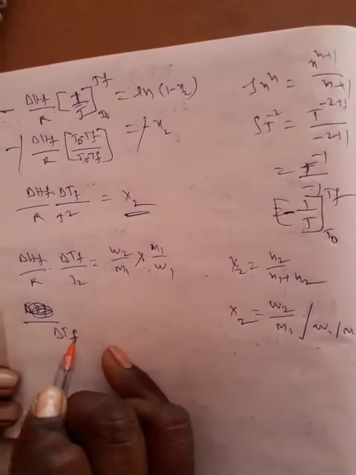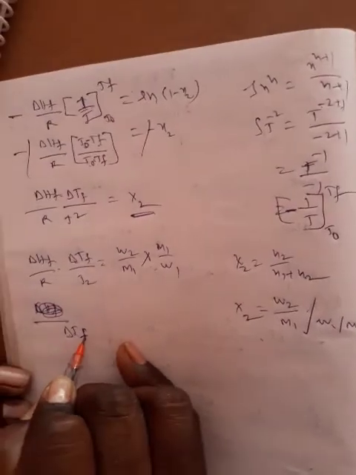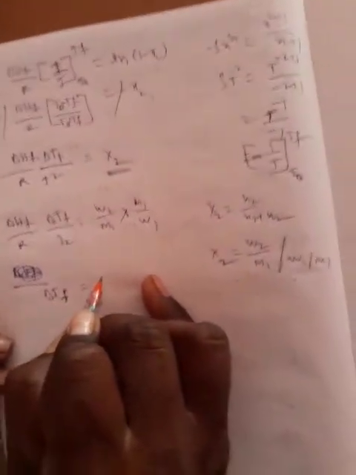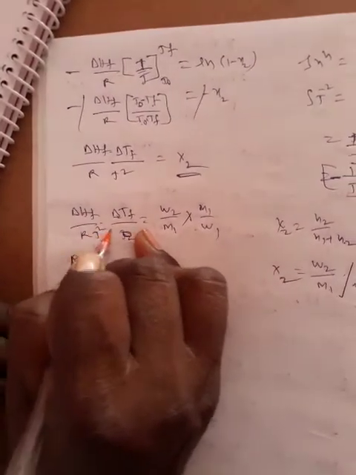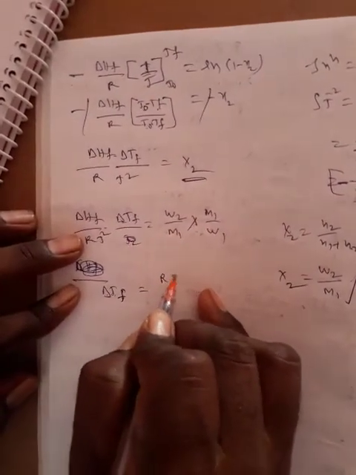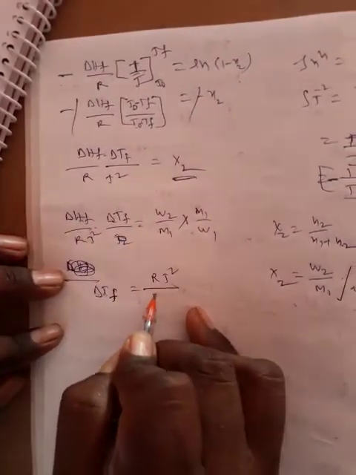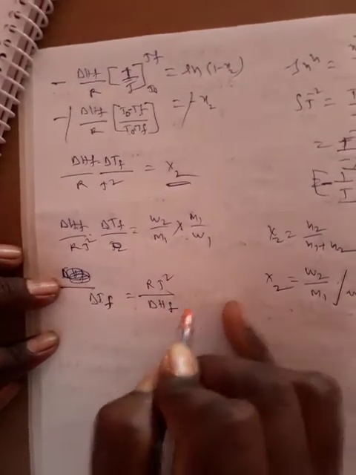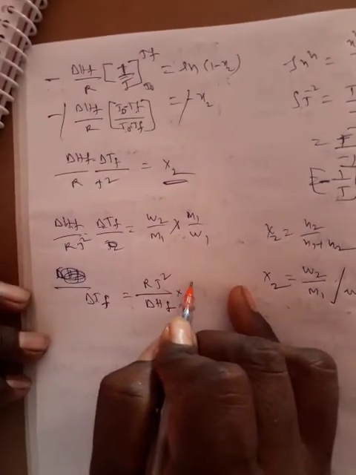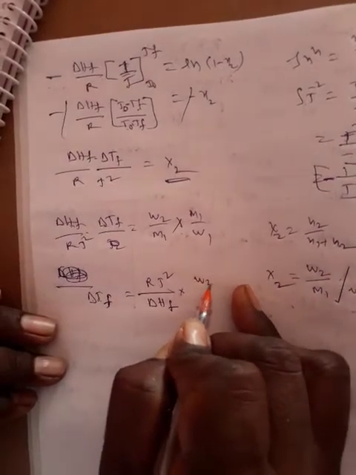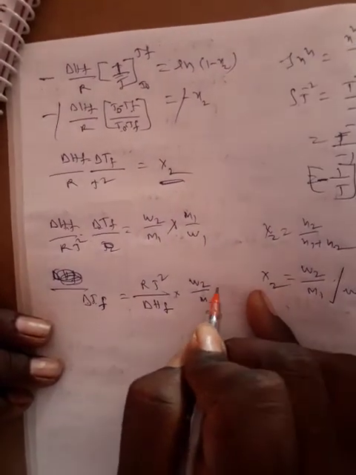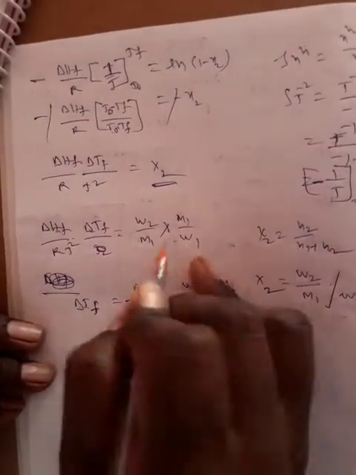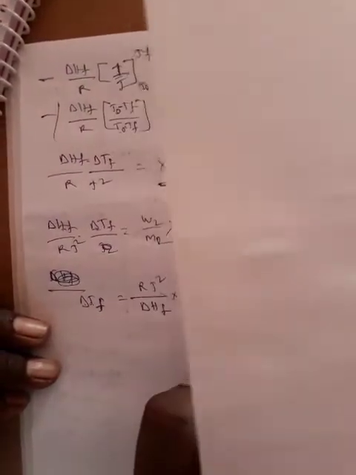Delta TF, T means temperature, F means freezing point. Delta TF is equal to RT square by delta HF into w2 by M2 into M1 by w1.